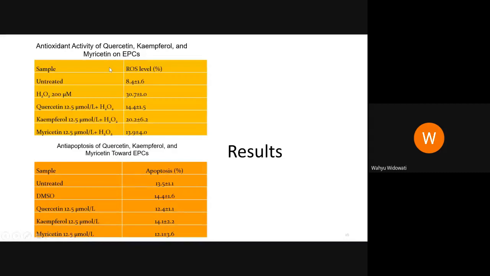We know that EPC induced by reactive oxygen species have a high ROS level, and quercetin and kaempferol can decrease the ROS level. Tea flavonoids, quercetin, kaempferol, and myricetin can decrease apoptosis.